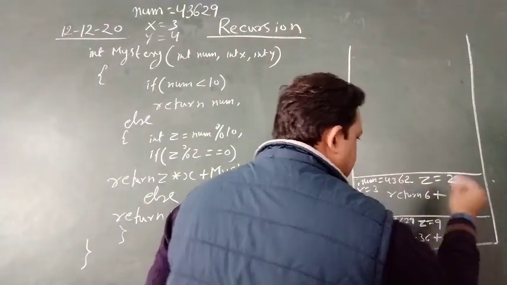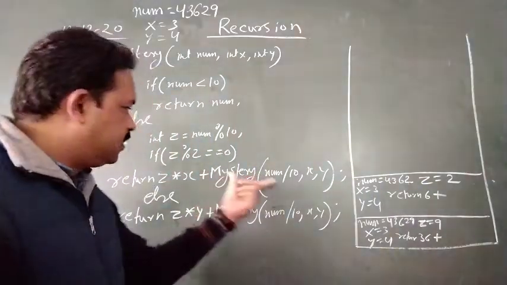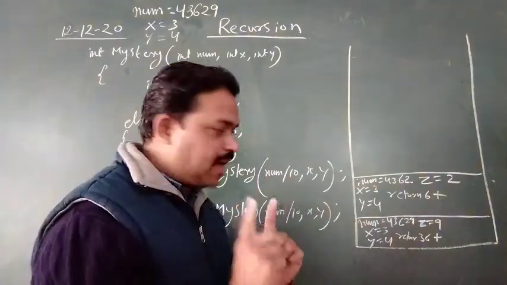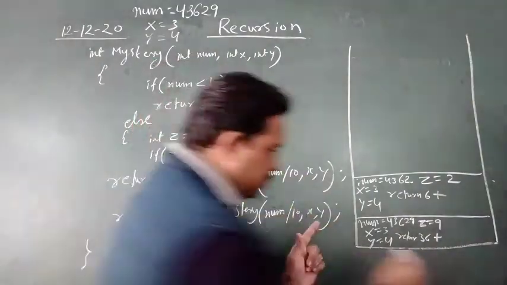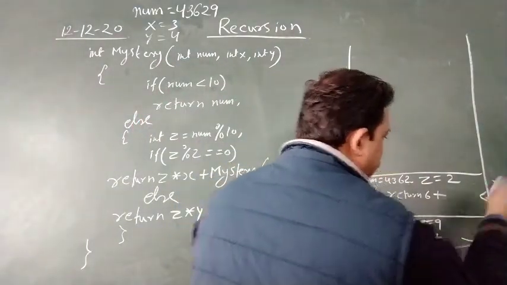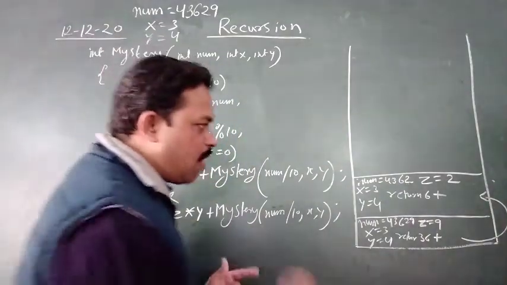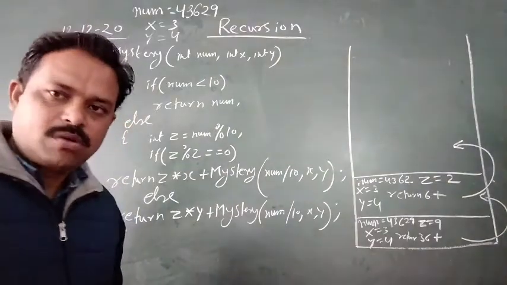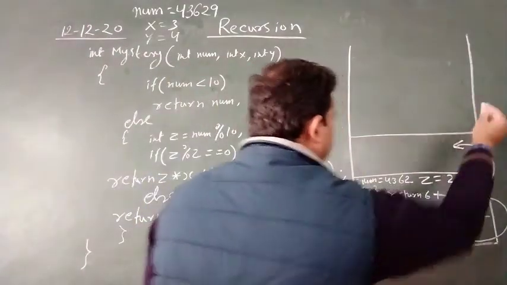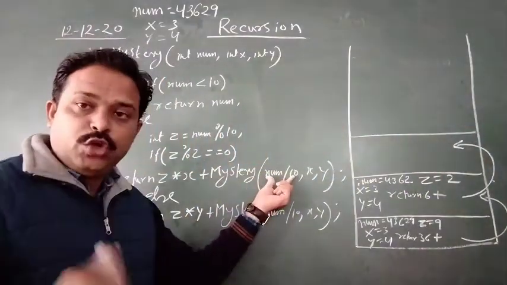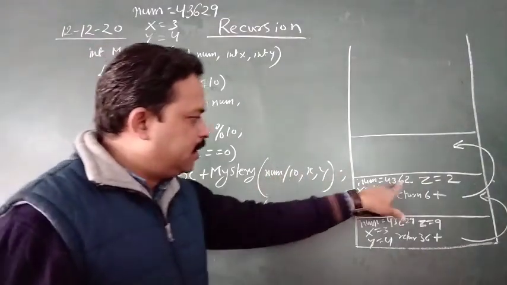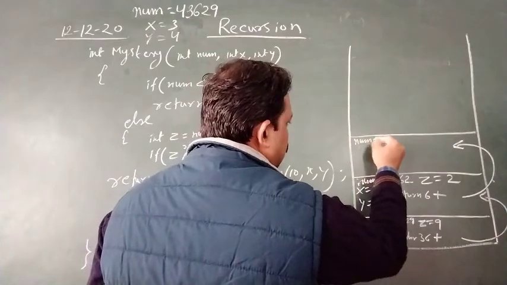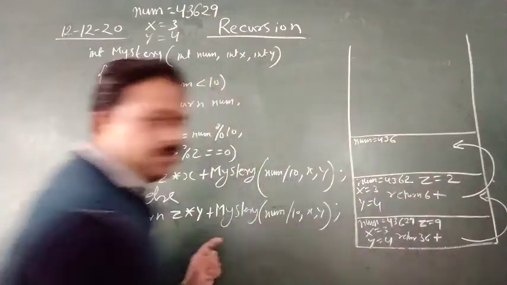Return 6 plus, again the function has been invoked. Sorry, one more thing I want to show you. Arrow. Here the function has been called the second time. Now again the function has been called with num divided by 10, and this time you will get 436.